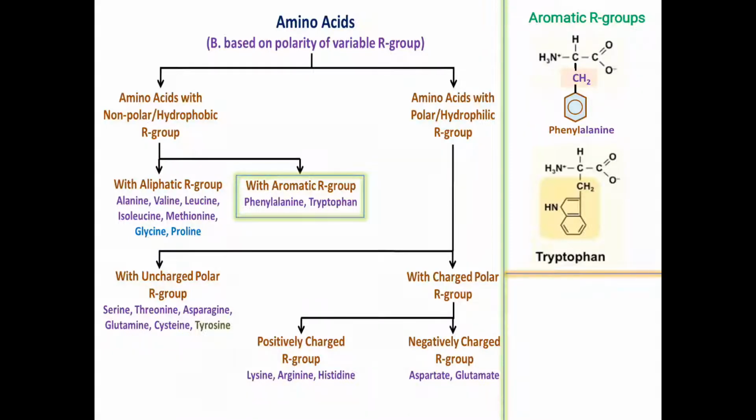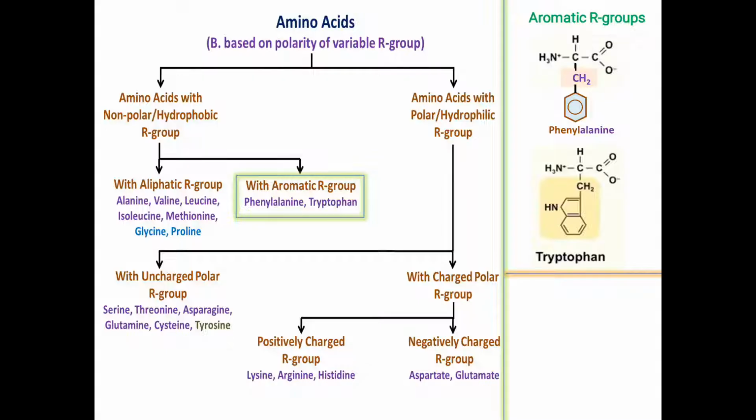Due to the presence of these 2 rings, tryptophan is a type of hydrophobic amino acid, or you can say the side chain of tryptophan is hydrophobic because it is not able to interact with water with frequency. But we can see the presence of hydrogen connected to the nitrogen in the indole ring. That is why it can form some sort of hydrogen bonding with water. So you cannot say that this side chain of tryptophan is strictly hydrophobic.